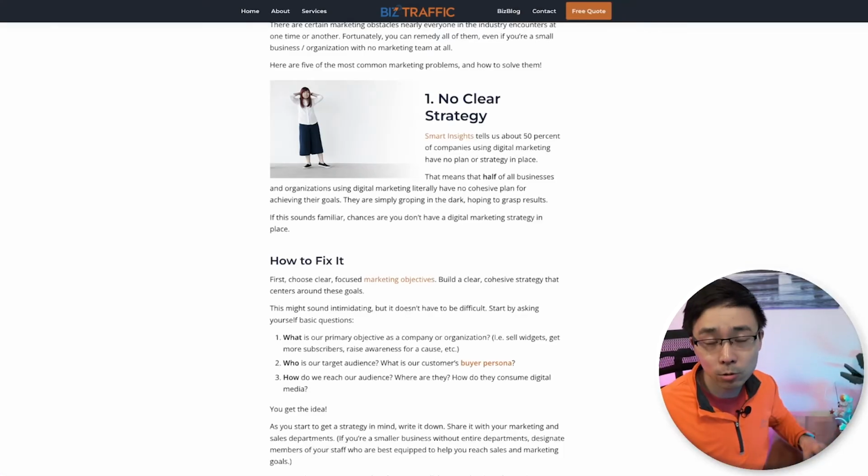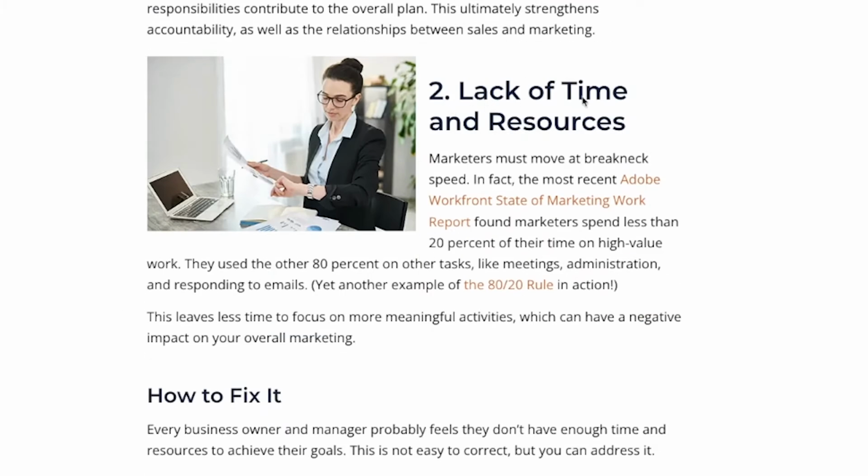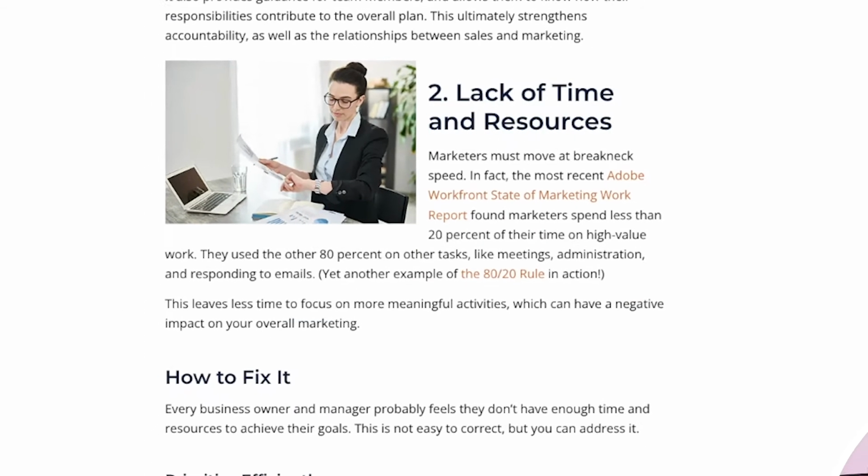Or as I keep scrolling through this post, I might also notice how they are looking at the lack of time and resources. So what I might think about is how can I create content that covers exactly how to save time and resources when it comes to having a limited marketing budget. Hopefully you're starting to get a strong sense of exactly how you can use this sort of tactic to then come up with a laundry list of great content ideas that tackle the pain points of your prospects.